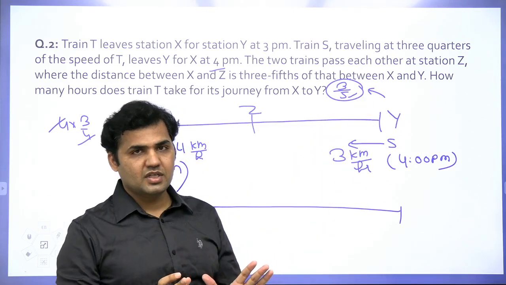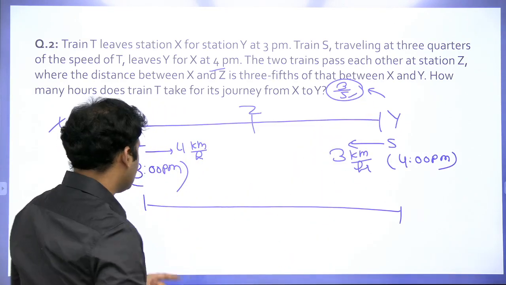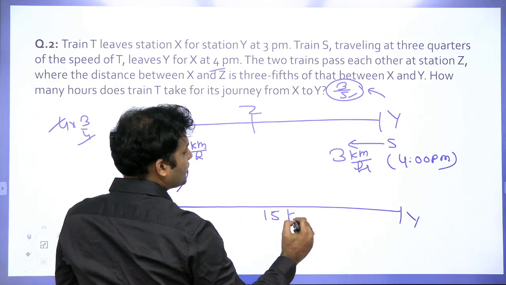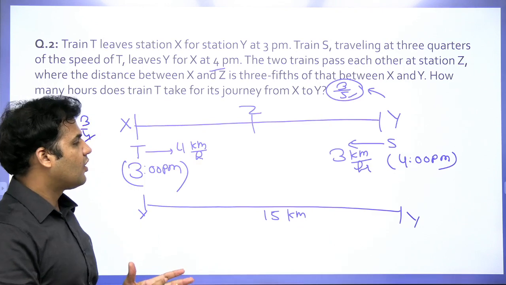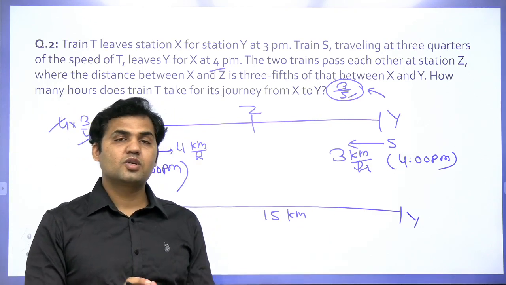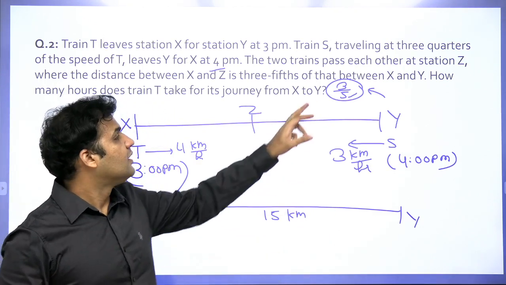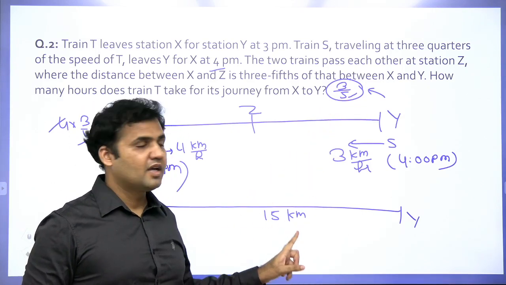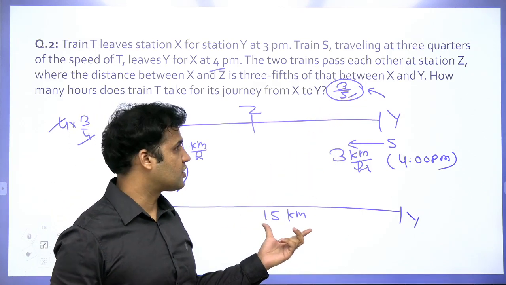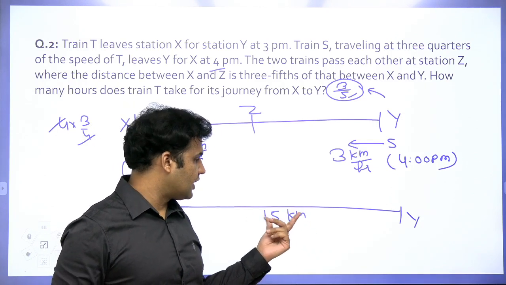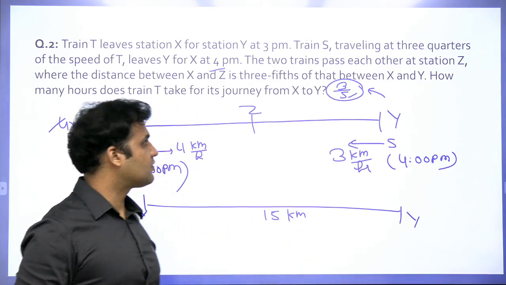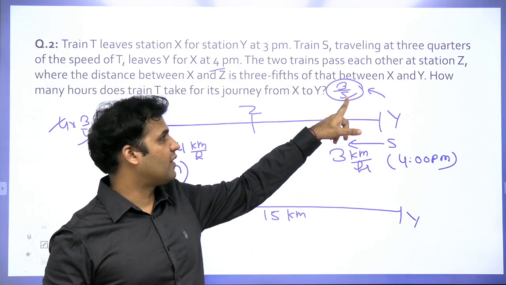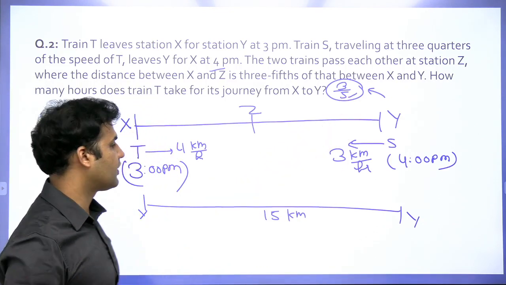To make my question easy, I will assume that the distance between the station X and Y is 15 km. Why 15? Why not 10 or 30? You can take it 10 also, you can take it 30 also, right? 3/5, you just have to take it as a multiple of 5, right? You will get the same answer. That will not change the answer of the question. Okay, so let's assume the distance between X and Y is 15 km. To make my calculation easy, I have taken a number to be a multiple of 5 because I have 5 in the denominator over here.